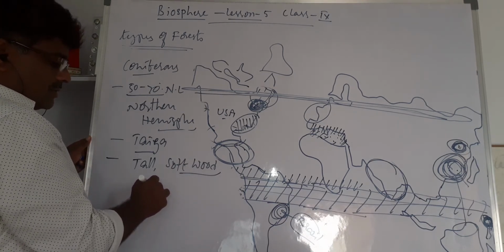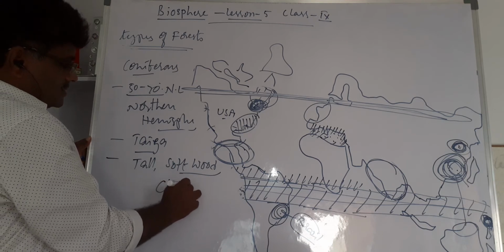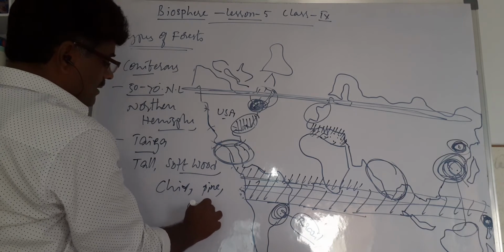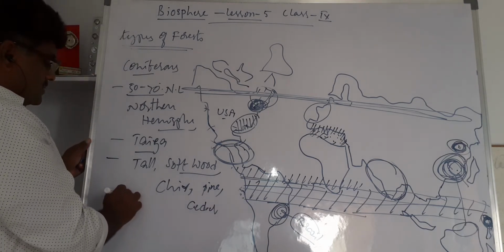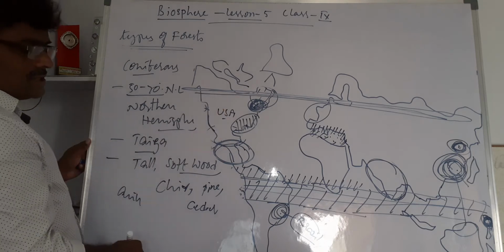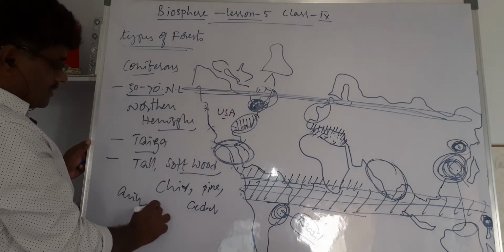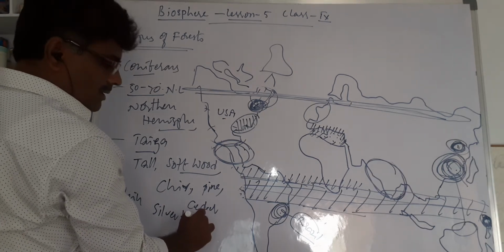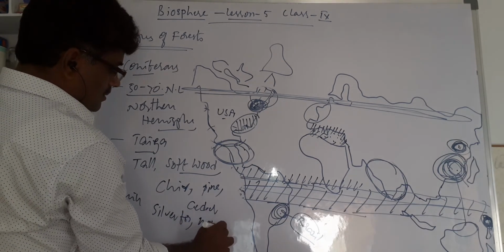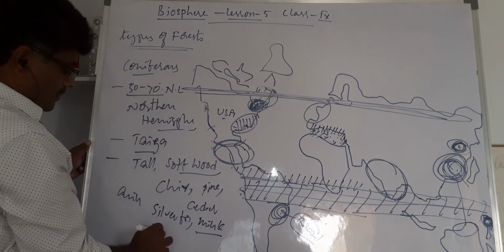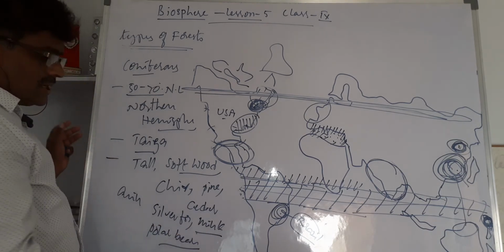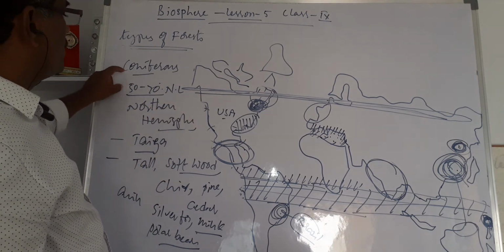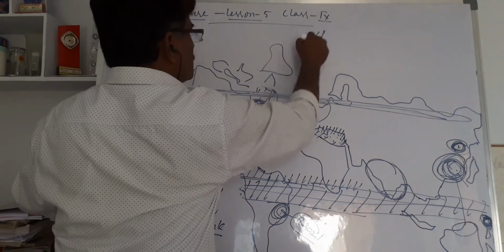Particularly talking about trees: chir, pine, and cedar are the names of the trees. And just see the animals in this area. What can you expect easily? Silver fox, followed by mink, and polar bear. These are the animals, these are the trees, and this is the location. Coniferous forest, where cone-shaped trees can be seen.